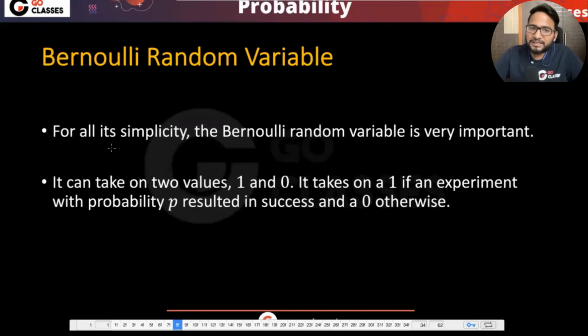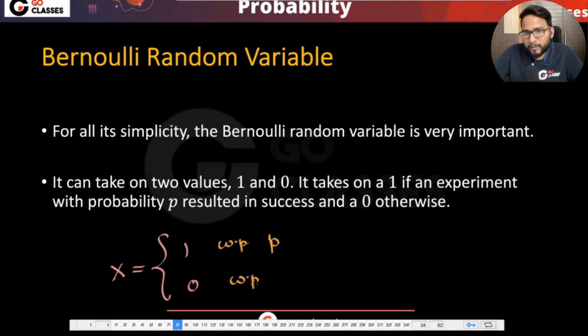Now, let's see what is written here. So they are saying that for all its simplicity, the Bernoulli random variable is very important. Okay, I mean, it is so simple a random variable that it by itself becomes very important. And as I just gave you the hint that what is a random variable, this Bernoulli random variable takes only two values. The x takes only two values, either 1 or 0. It takes 1 with probability p, and otherwise, with probability 1 minus p. You can assign any probability.